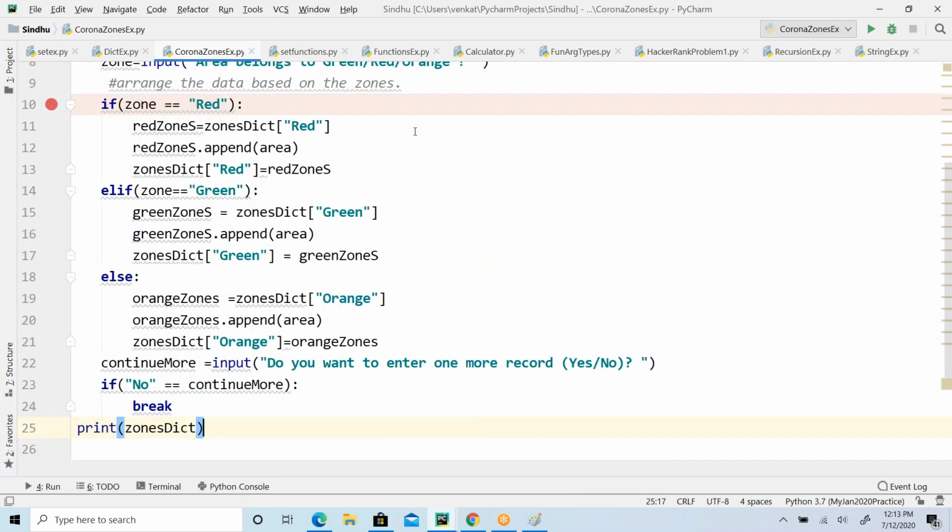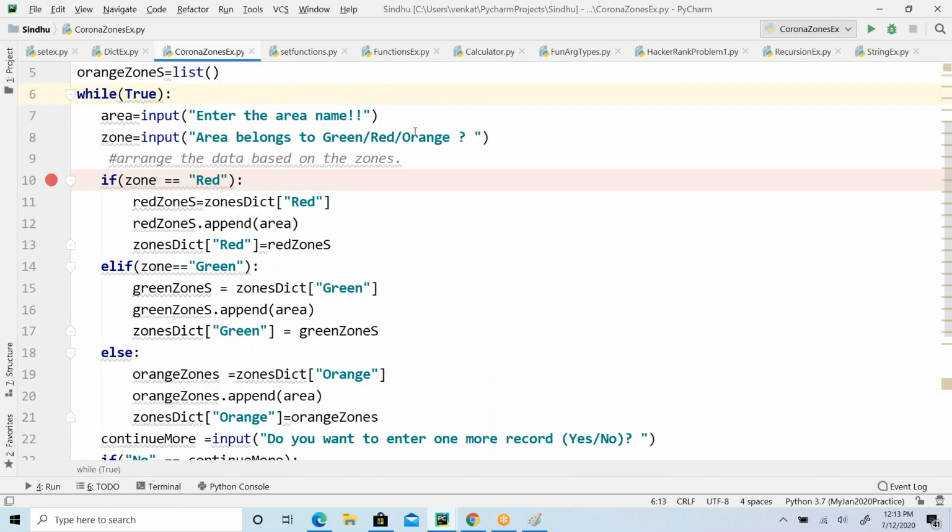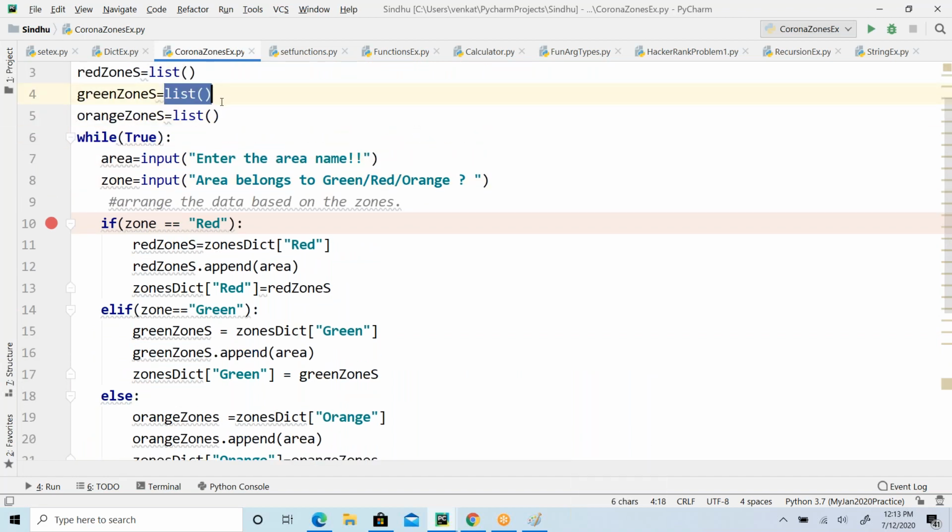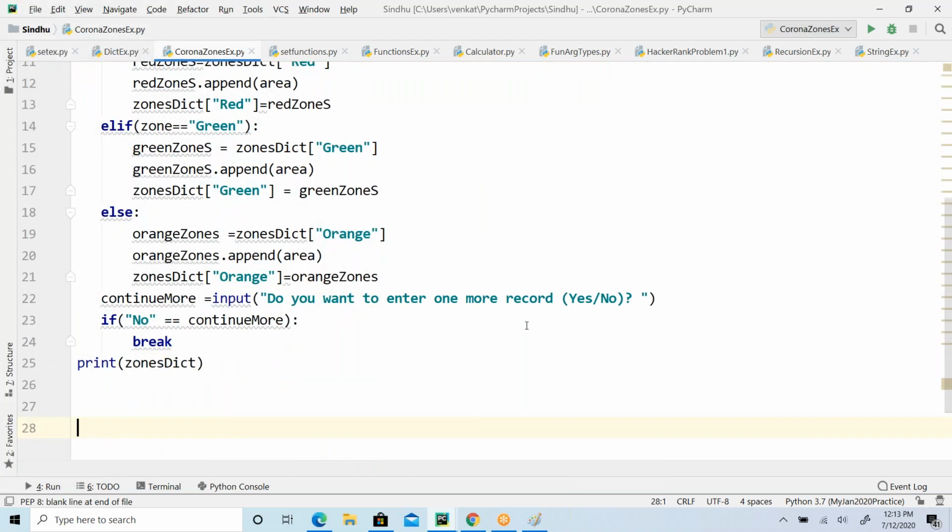That's important. So here we have used flow controls, we have used loops, if-else, loops. We have used collections, dictionary, list and dictionary, all combinations. Depending on the requirement, you have to use all of them together to fulfill your requirement and solve your problem. Okay, so you can refer to more.